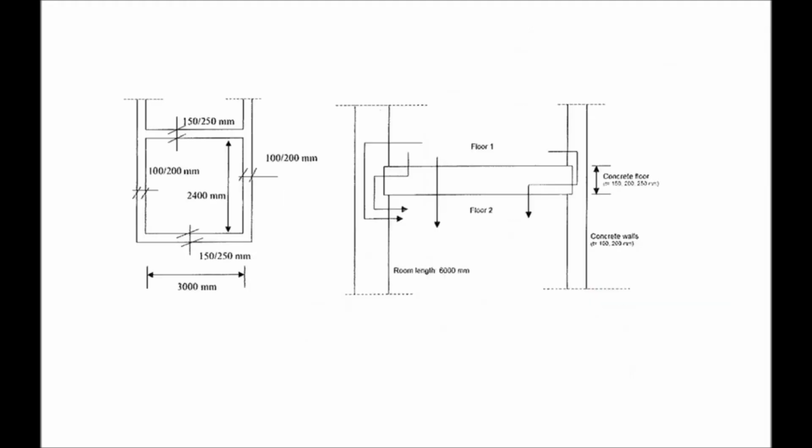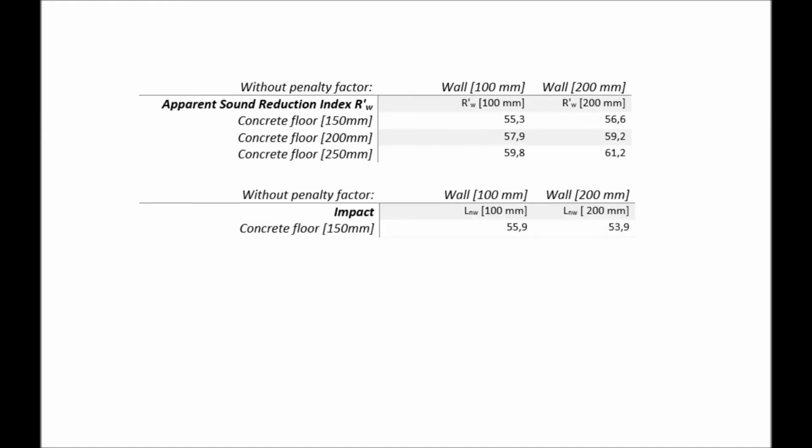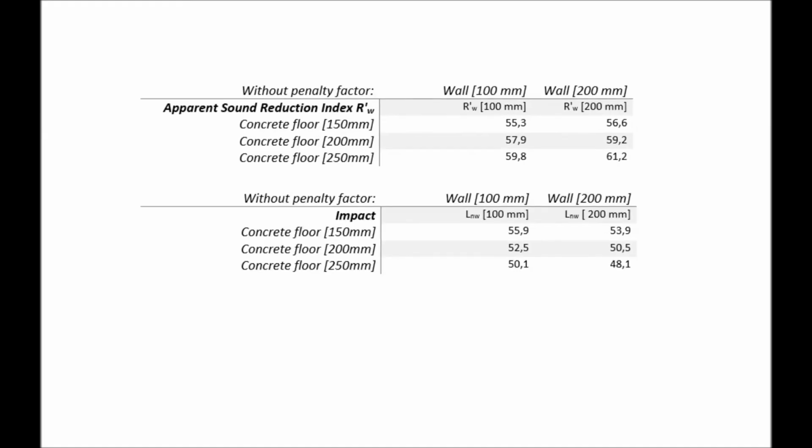We studied the impact of the thickness of the wall and floors in a room constructed in concrete. The floor is ranging from 150 to 250 millimeters, and the walls from 100 to 200 millimeters. We can see in the upper table that the sound reduction level increases with thicker flooring and walls. For the impact sound, it decreases with thicker floor and walls as well. This is not surprising because a thick and dense material impedes the propagation of sound pressure waves. Overall, a high reduction level and a low impact level is desirable.